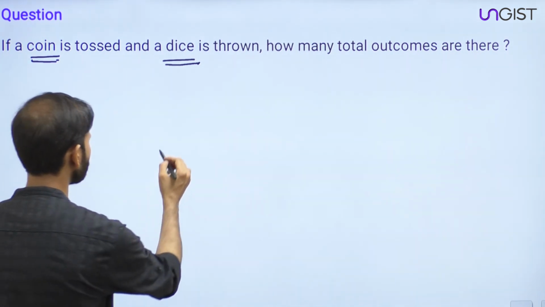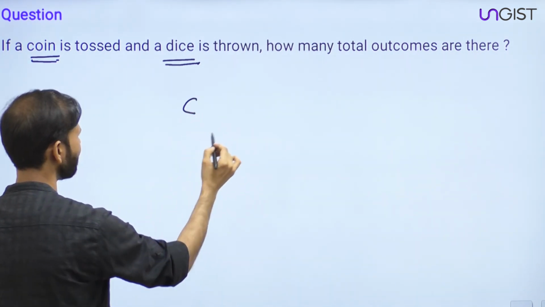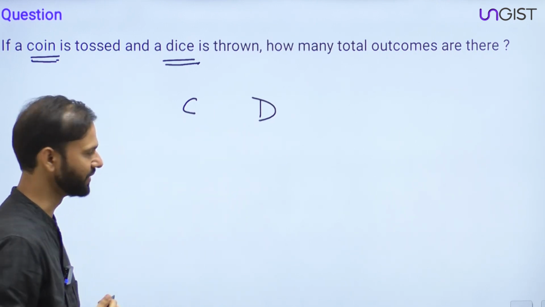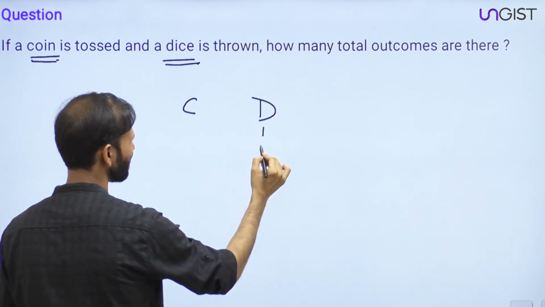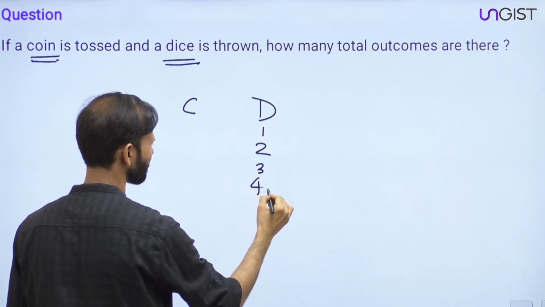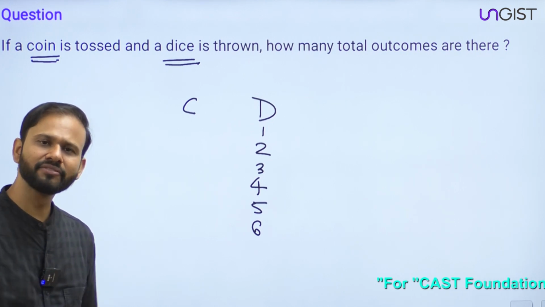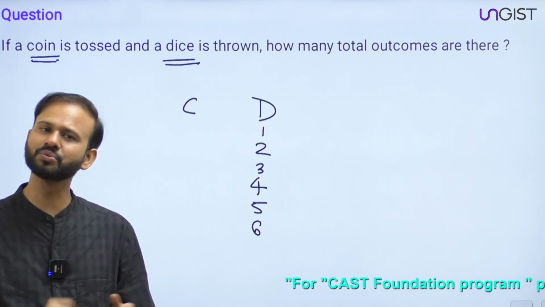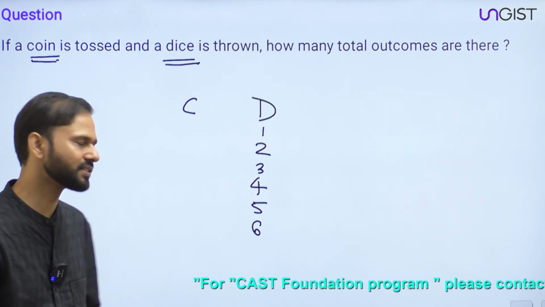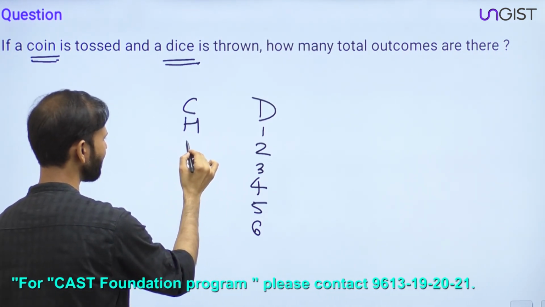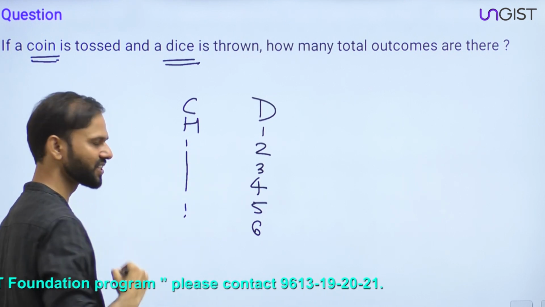Coin has 2 outcomes, which are heads and tails, right? And dice has 6 outcomes: 1, 2, 3, 4, 5, 6. So let's say in the coin we have heads. Heads can come with any number, 1, 2, 3, 4, 5, 6.